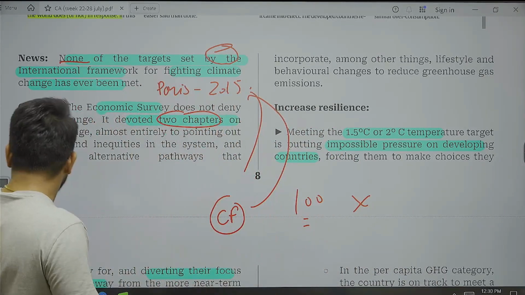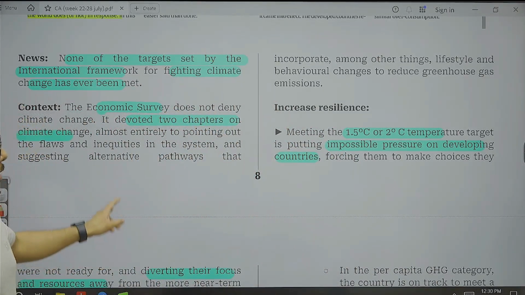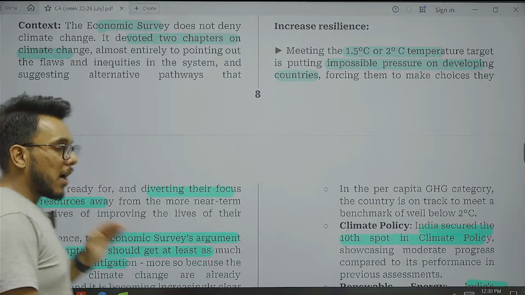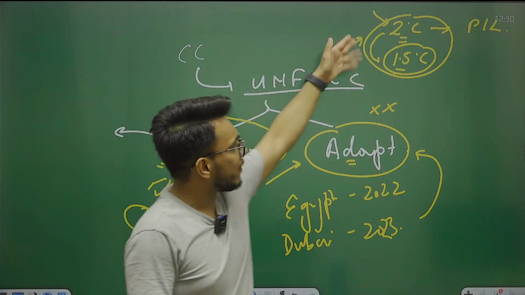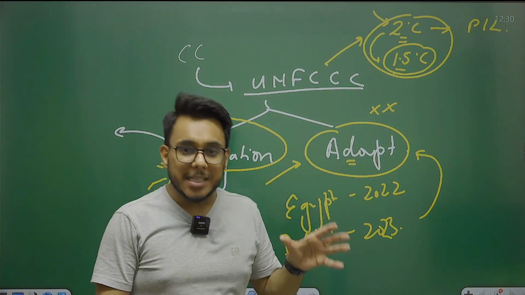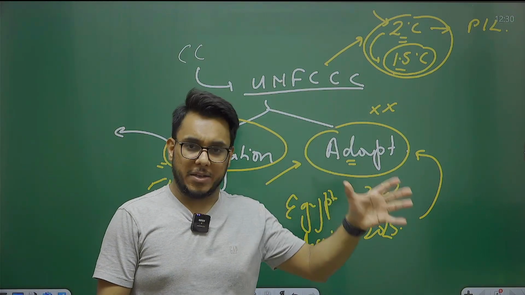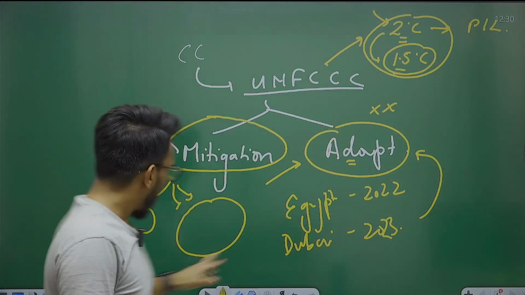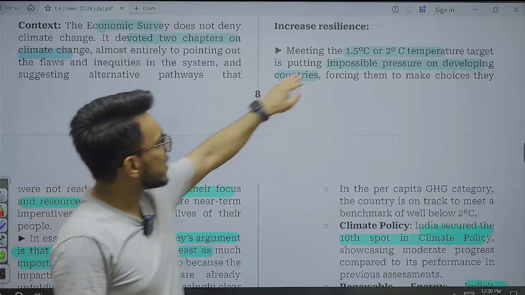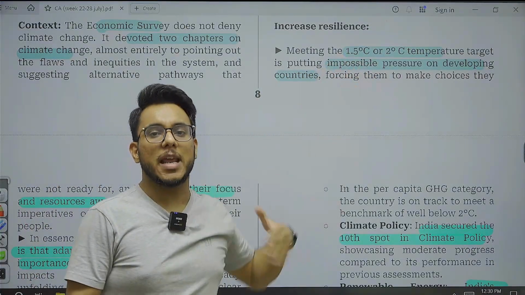Now, basically, the economic survey highlights this: these two targets that we have agreed, 1.5 degrees and 2 degrees Celsius, were reached without any scientific scrutiny. It is being said that, arbitrarily, these two numbers, 1.5 degrees and 2 degrees, have been agreed.